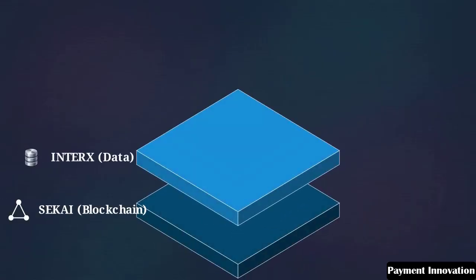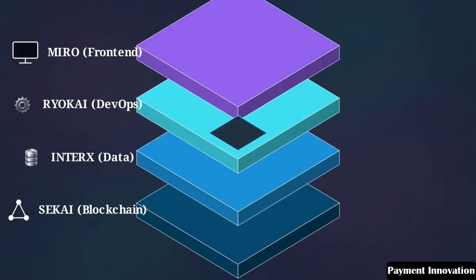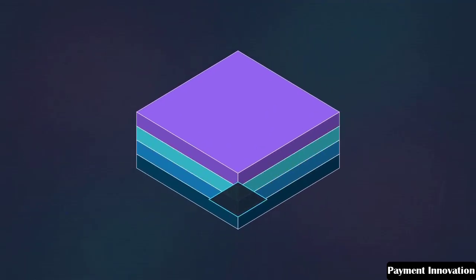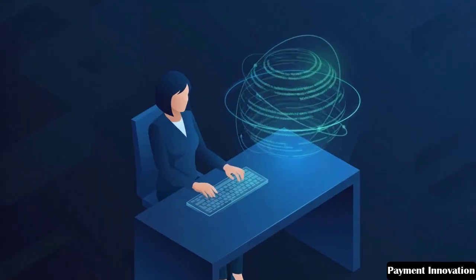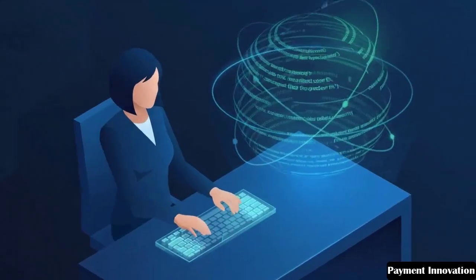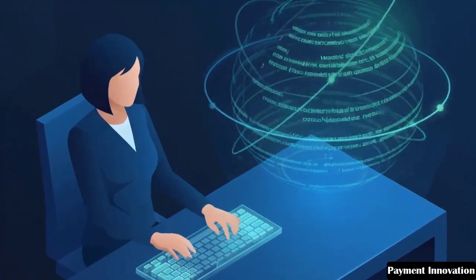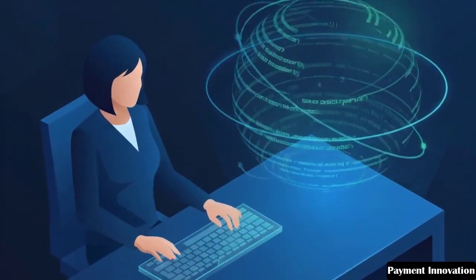4 native layers, SEKAI for blockchain, INTERX for data, RYOKAI for DevOps, and MIRO for front-end, form a unified stack. Developers code in any language inside isolated Docker containers. These RollApps plug directly into Kira's backend, gaining immediate access to scalable hardware. By stripping away the burden of infrastructure management, hypermodularity lets developers focus entirely on their application's core logic.